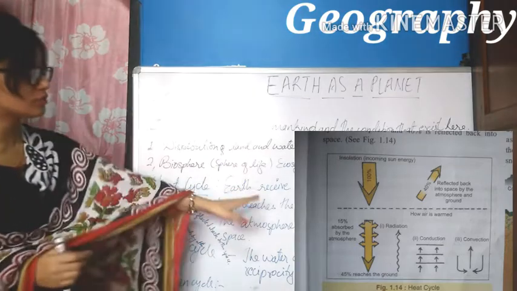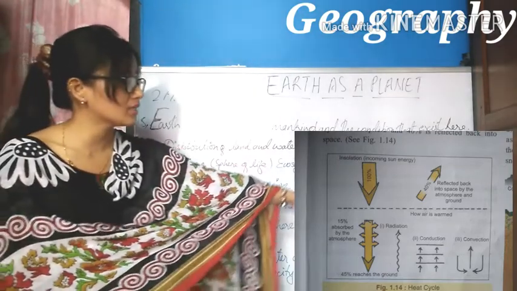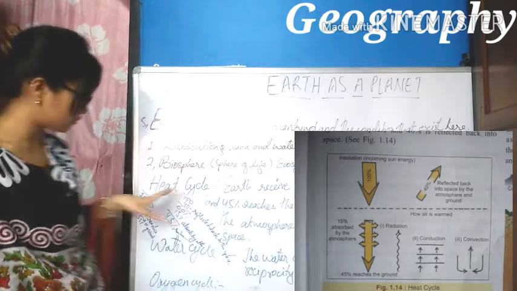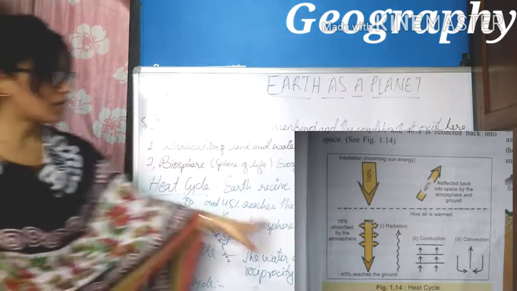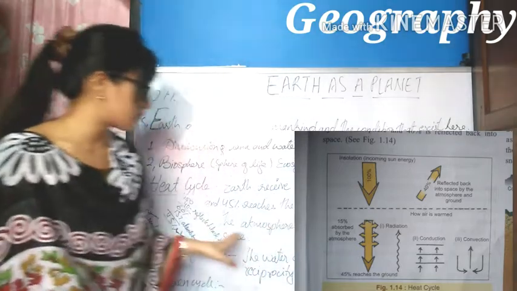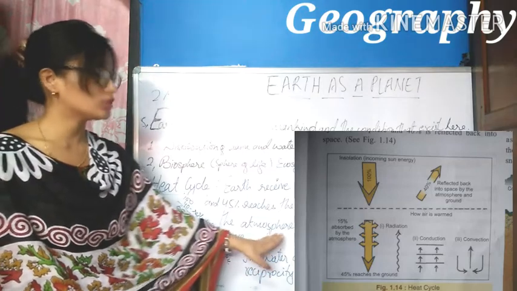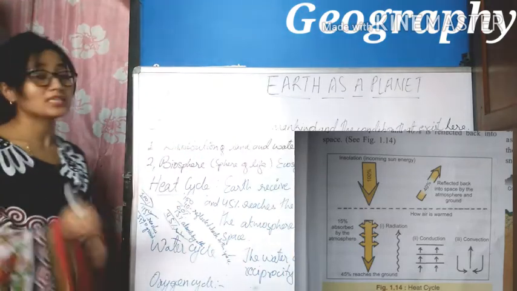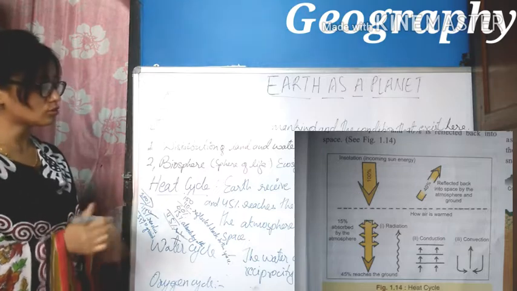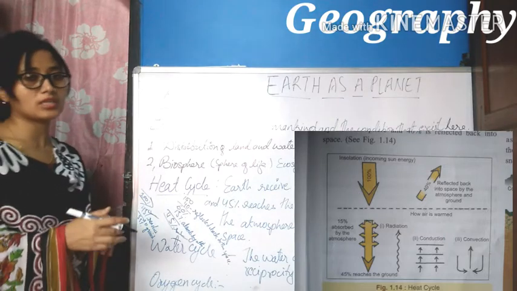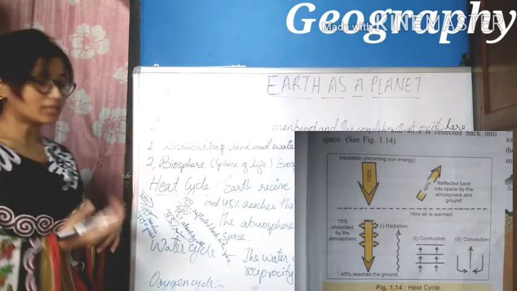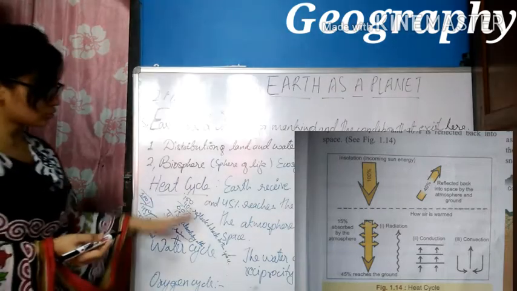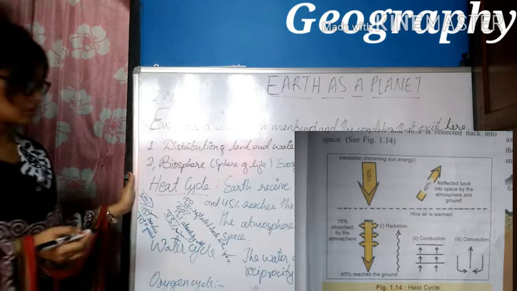As a whole, Earth receives 100% of the solar energy, and 45 reaches the ground. Out of 100, 45 reaches the ground, 15 units are absorbed by the atmosphere, and 40 units are reflected back into space. So the continuous process of incoming solar insolation and outgoing terrestrial radiation is known as the heat cycle. This was about the heat cycle.